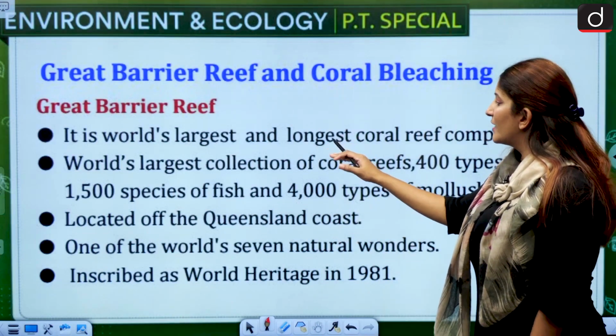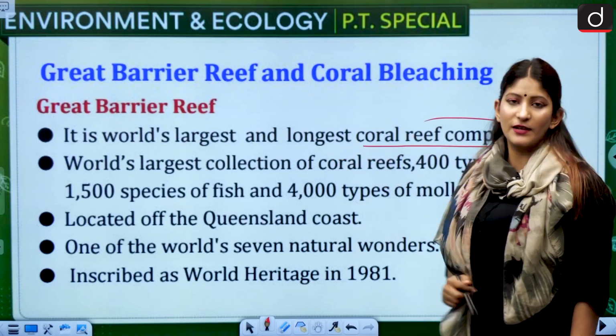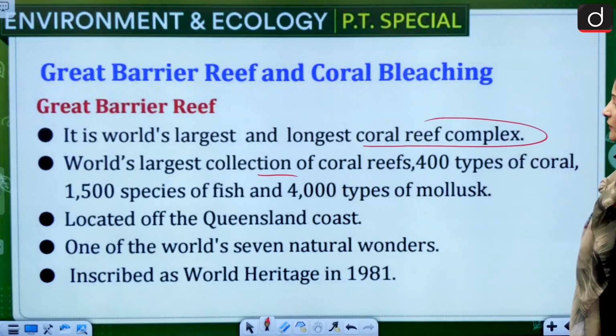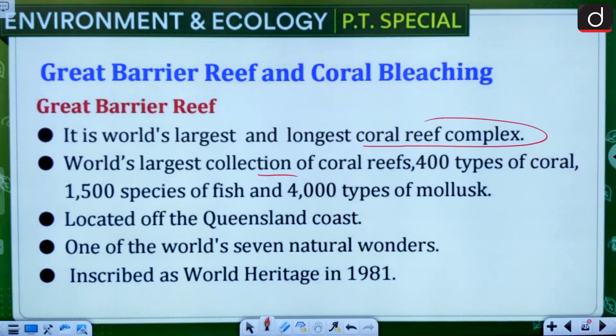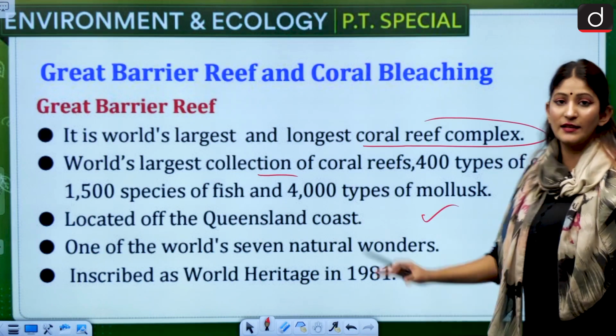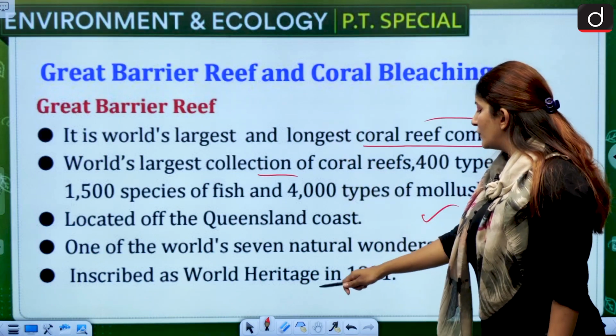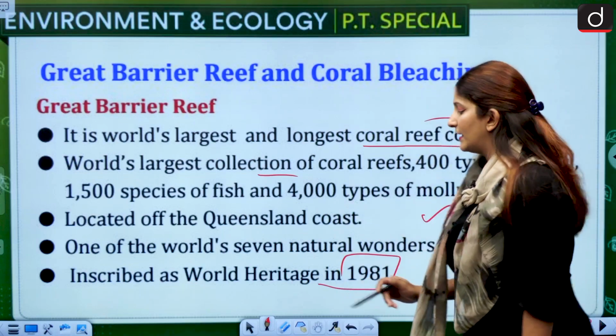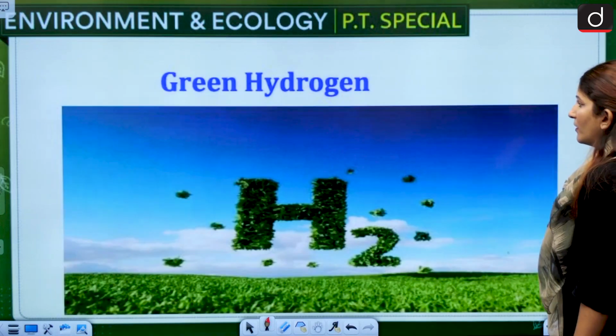It is the world's largest and longest coral reef complex, the Great Barrier Reef. It is the world's largest collection of coral reef. 400 types of coral having 1500 species of fish, 4000 types of mollusk, located off where? Queensland coast. One of the world's 7 natural wonders. Remember that, natural wonders, Great Barrier Reef, and it was inscribed in the World Heritage only in the year 1981. So we woke up pretty late.